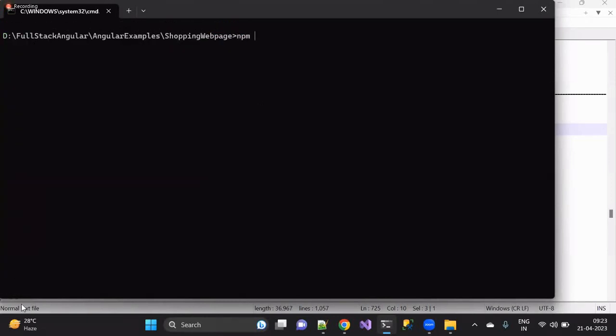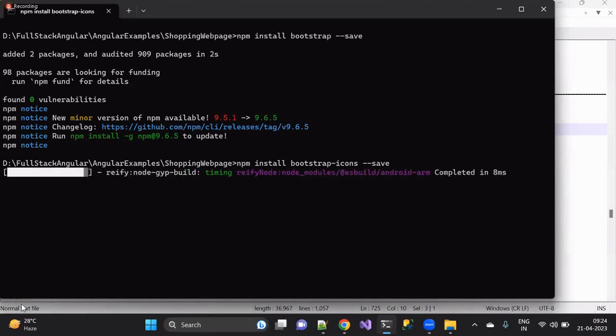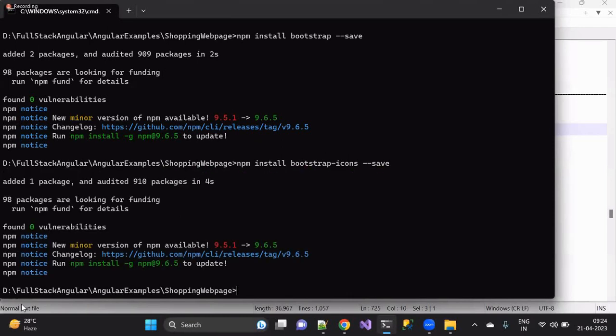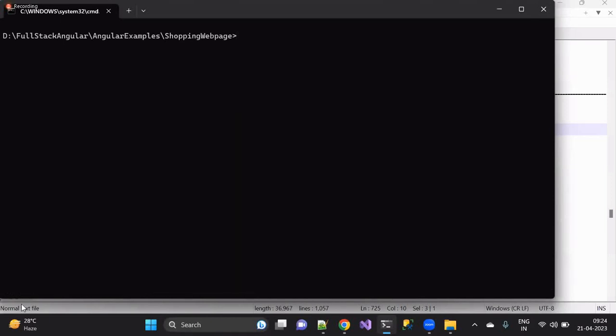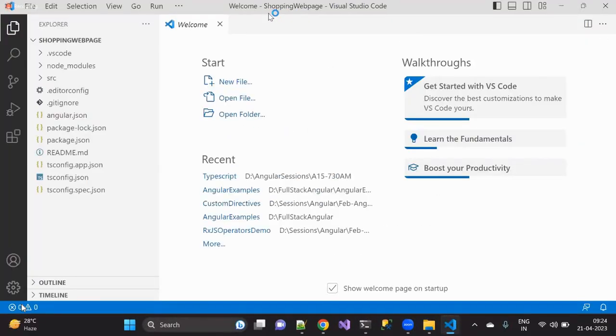Now I wanted to install the bootstrap. So how can we do it? npm install, what you want to install, bootstrap --save. That is the one. And at the same time, npm install bootstrap-icons --save, so that automatically that will be added. That's it. Now this is how my application looks, which I'll be opening with my Visual Studio Code, from scratch, in the sense of the beginning.